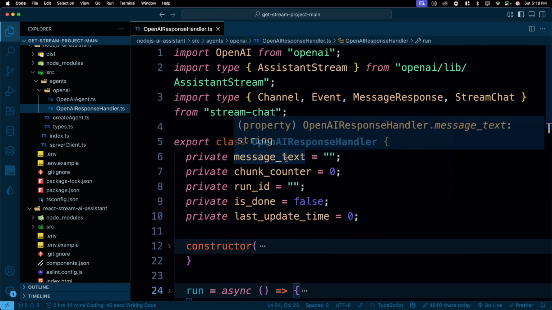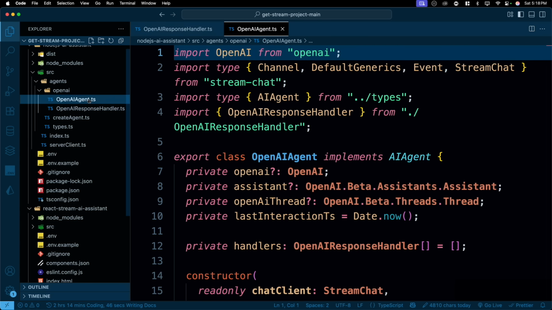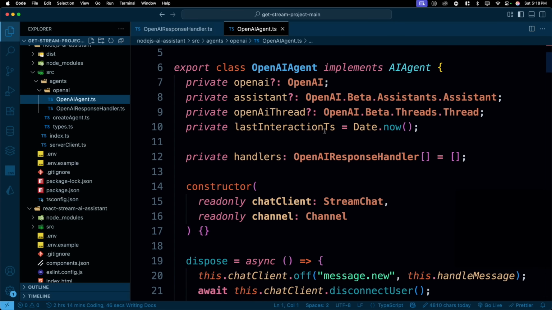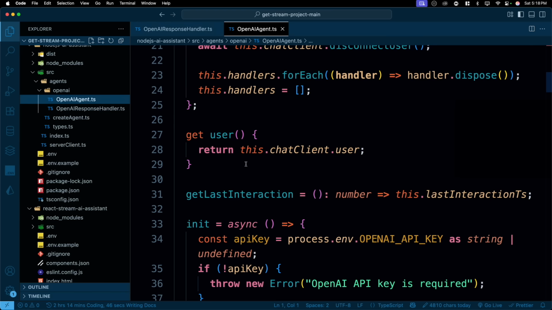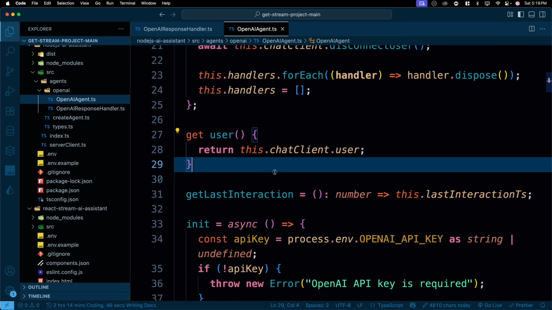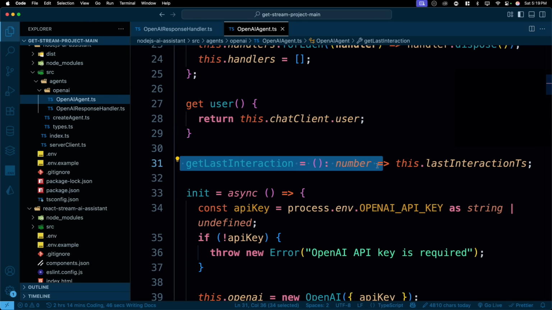So once this helper function is designed, which is only for OpenAI, now I have OpenAI agents. Now in the OpenAI agents, again, the whole goal is just to clean up and handle the things. In the OpenAI agents, the first thing is to get the user. Your user can be behind some Google authentication or a password-based authentication, or could be just a username. We get that. Once we have the user, we want to make sure that he understands when he last interacted, bring up all his chats and stuff like that.